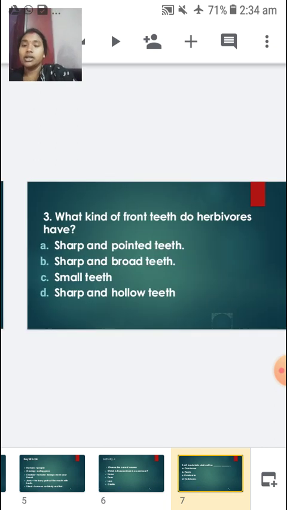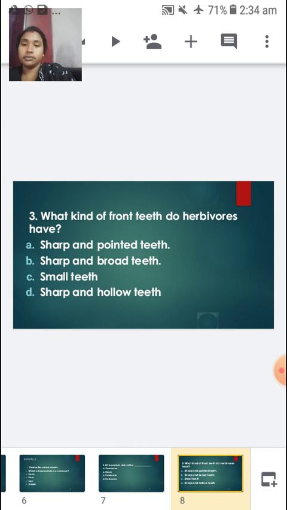Okay? So, the next, third question we have is, what kind of teeth do herbivores have? Sharp and pointed teeth, sharp and broad teeth, small teeth, or sharp and hollow teeth. So let me repeat. What kind of front teeth do herbivores have?